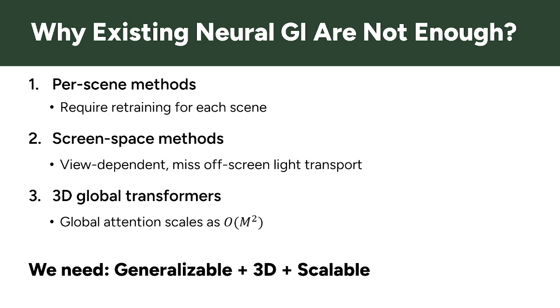Screen space methods can generalize better, but they only observe the current view, so they can miss light transport coming from off-screen geometry. More recent 3D transformer-based methods reason directly in world space, but global attention becomes very expensive as the scene grows. So what we really want is a method that is generalizable, operates directly in 3D, and scales to complex scenes.